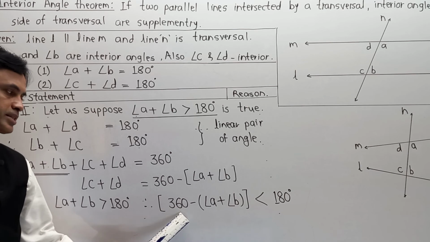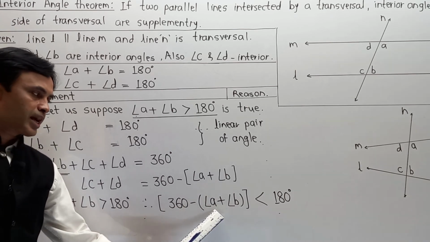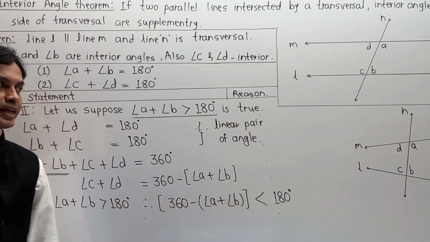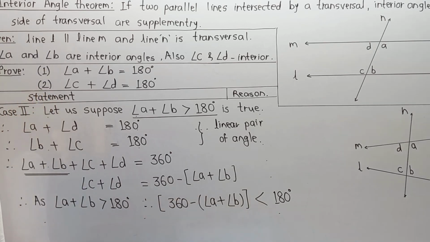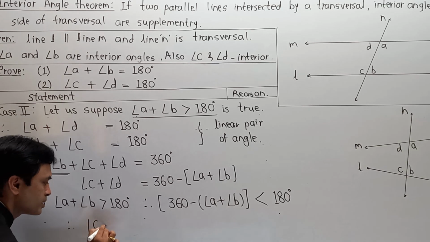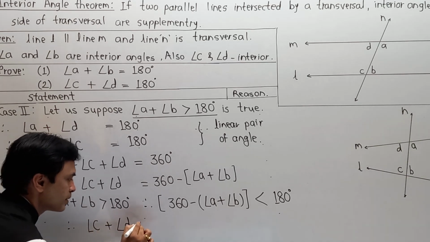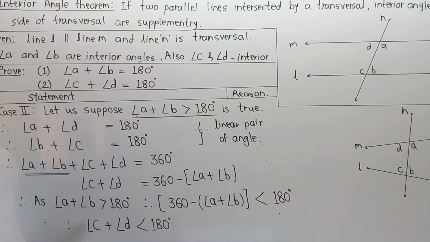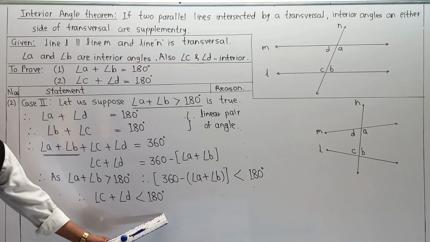If 360 minus (angle A plus angle B) is less than 180, then another part gets formed. What is this value? It is nothing but angle C plus angle D. Automatically we get a relation, and that is the conclusion over here: angle C plus angle D is less than 180 degrees.